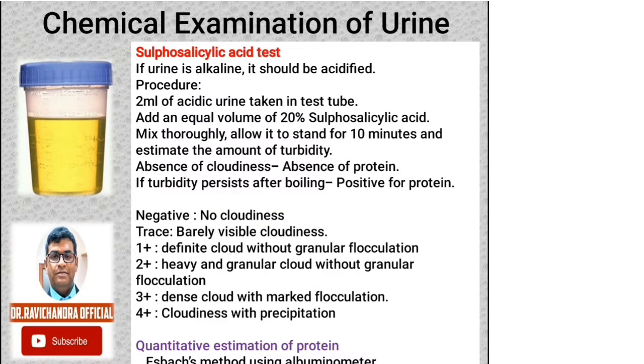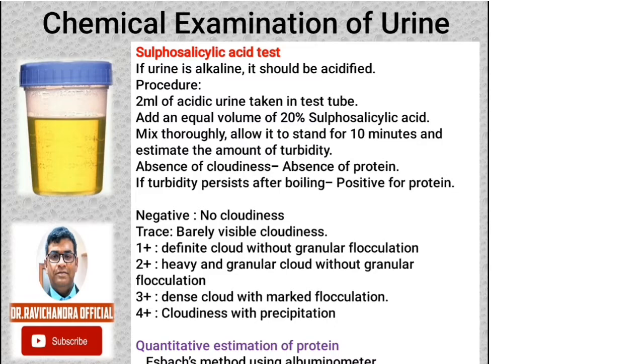Another test for proteins is the sulfosalicylic acid test. If the urine is alkaline, it should be acidified first. Take 2 ml of acidic urine in a test tube and add an equal volume of 20% sulfosalicylic acid. Mix the solution thoroughly. Allow it to stand for 10 minutes and then estimate the amount of turbidity. Absence of cloudiness indicates absence of protein. If turbidity is present or persists after boiling, then it is positive for proteins.